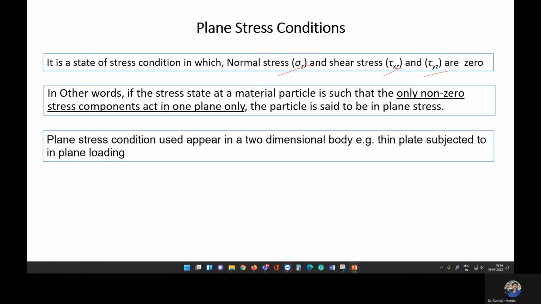Basically here you'll observe that we have non-zero stress components in one plane only. This plane stress condition is applicable for thin plate-like structures where we apply the load in a plane.